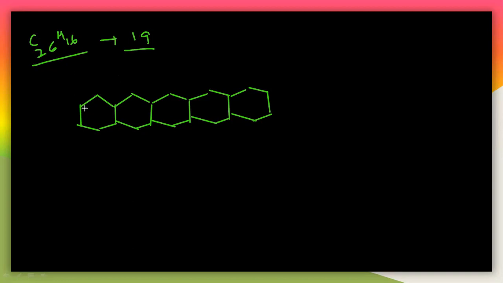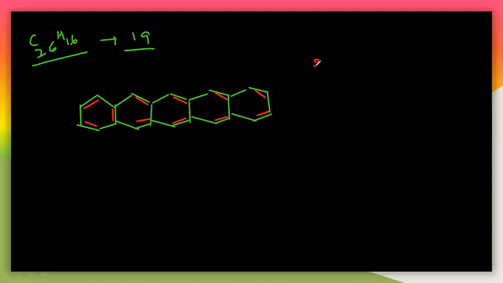Let us write the double bonds here, 1, 2, 3. And here again you can write the double bond like this. And you can write the double bond here like this. Here like this. And you can write the double bond like this. So how many double bonds are there here? How many rings are there? You can calculate here.